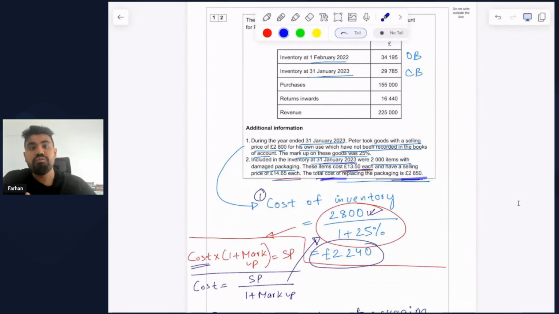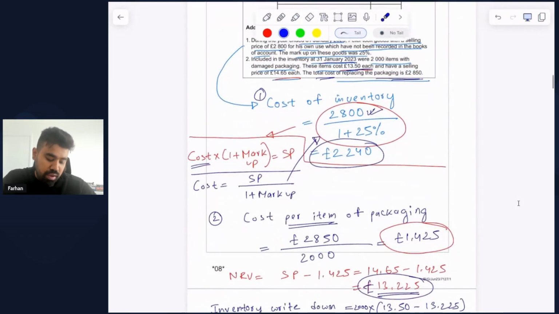The total number of items that needs to be replaced is 2,000. So what we have to first do is calculate the cost per item of packaging, which is simply taking the total cost of £2,850 and dividing it by 2,000 items, which gives me £1.425. Once that is sorted, then we want to find the net realizable value.